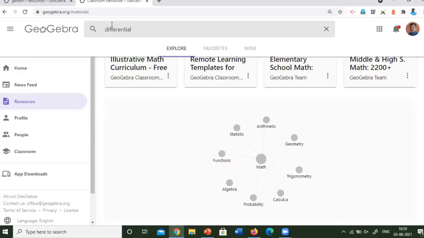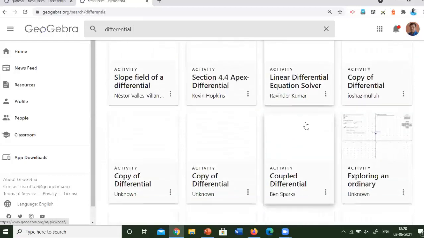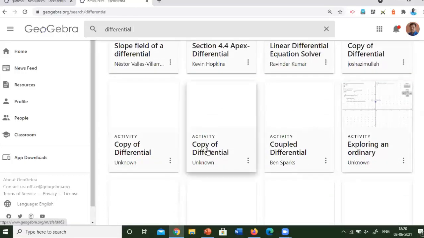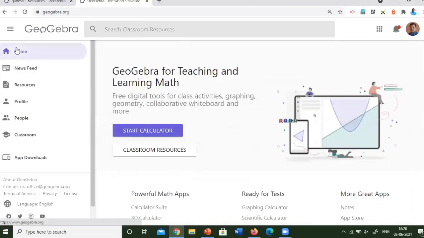Just click on differential. The things available for differential are listed out. Then you can select an appropriate applet for the students or for self-learning like this. You can select from here. Okay. This is another aspect to search your resources.